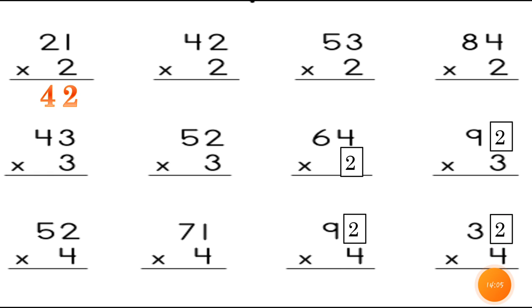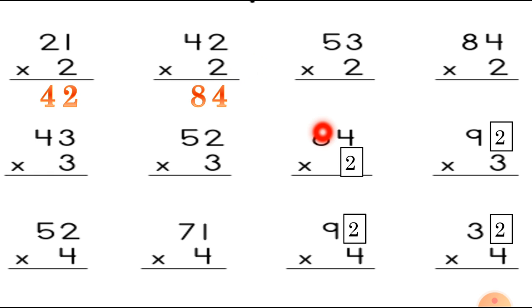Now the next one, sum number 2. We have to multiply 2 with the ones value. 2 2s are 4. Then we multiply with the tens value. 2 4s are 8. So we are getting the product 84.